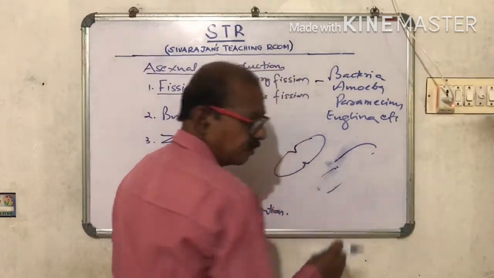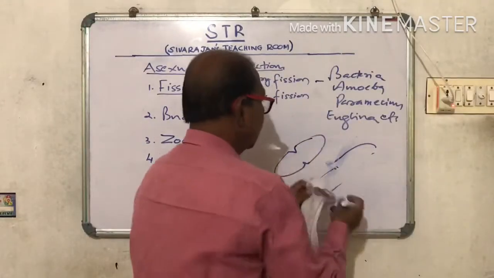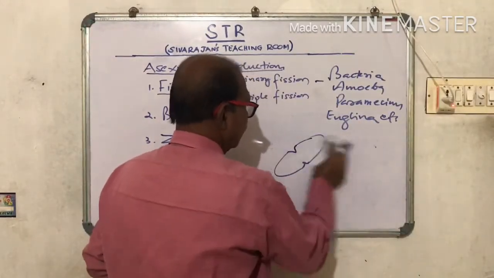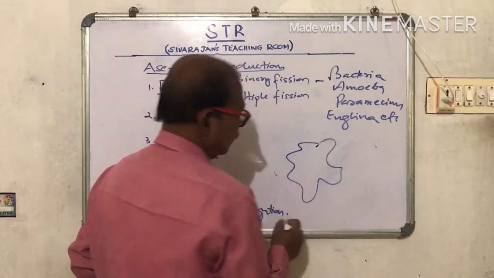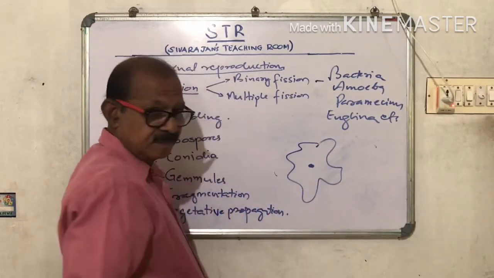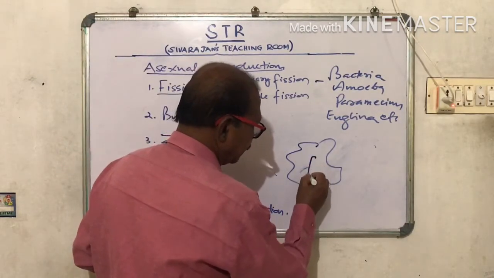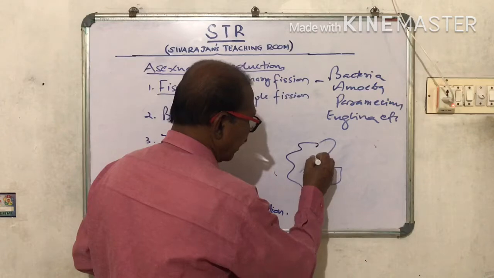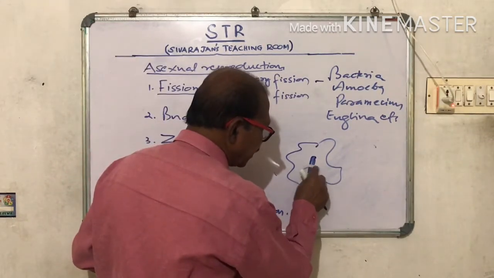In the case of amoeba, see, this is an amoeba. Here is the nucleus. The nucleus first elongates, and a constriction develops in the center.